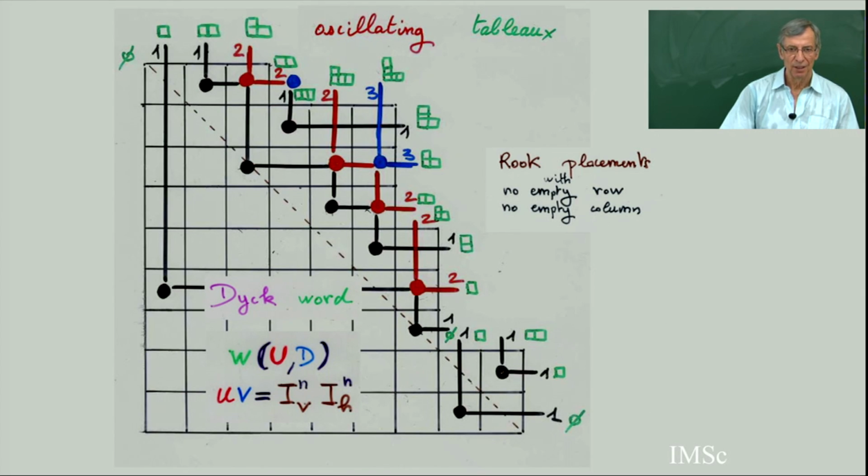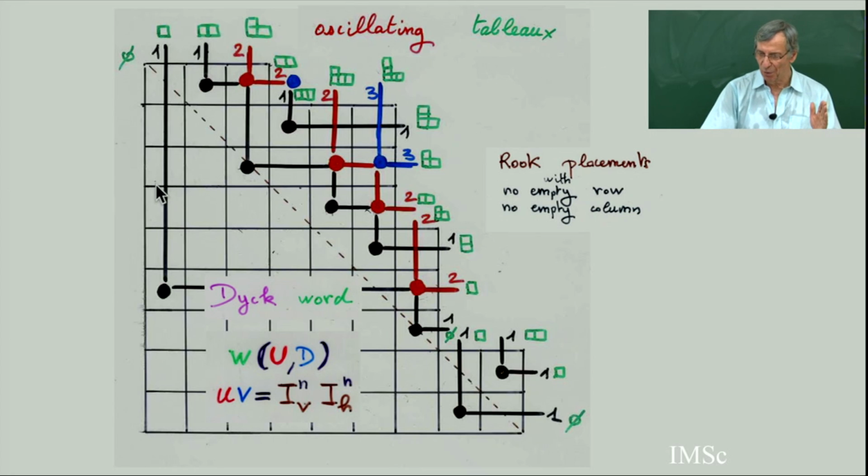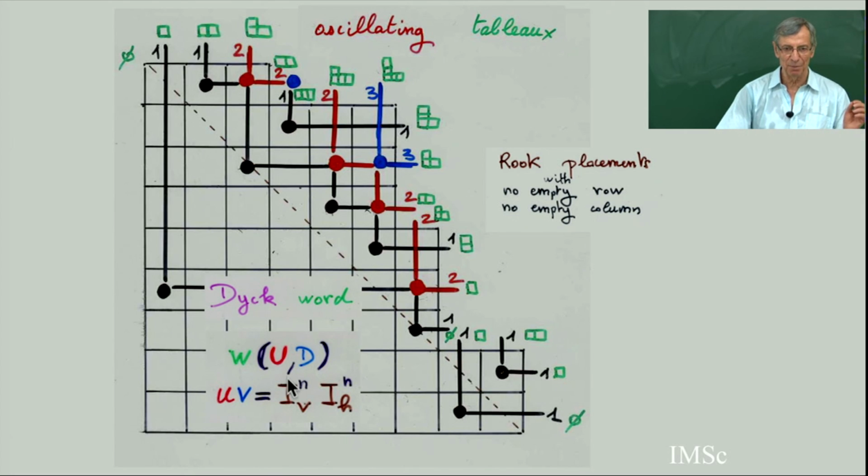Or even we have seen the oscillating tableau and rook placements in rows and columns. So I can restate this: you take a word W in U and D, which was the border of this diagram, and the word UV, because I said there is at least one rook in each row and column, means the lower border is UV equal identity power n, identity power n. And the number of such rook placements, the coefficient C of UVW, was exactly the number of involutions with no fixed point, or the number of oscillating tableau.